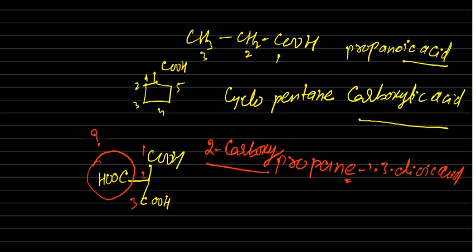COOH, if it is included in the chain, oic acid. If it is not included in the ring, that time carboxylic acid. And here one is included, one is not included. In that case, carboxy. Okay, these 3 names you have to learn.